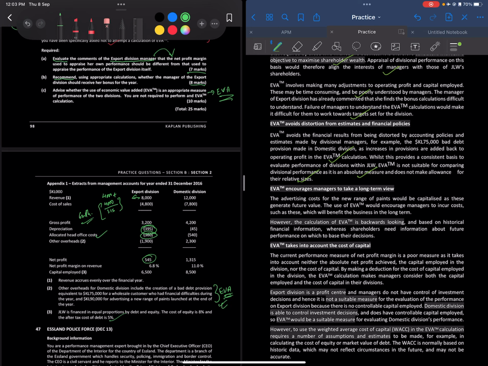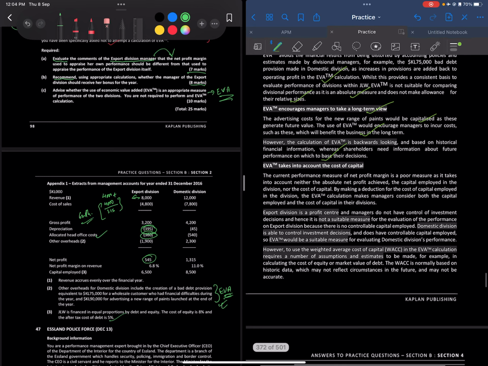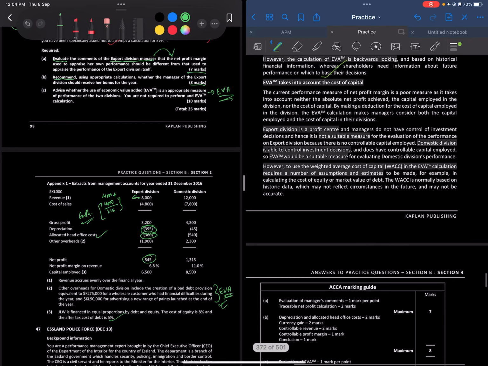Next thing, EVA encourages managers to take a long-term view. So the advertising cost can be capitalized, and the managers would be encouraged to take such a long-term approach and incur such costs. However, the calculation of EVA is backward looking, based on historical financial information, whereas shareholders need information about future performance on which to base their decisions. So it's a backward looking indicator, not a leading indicator.